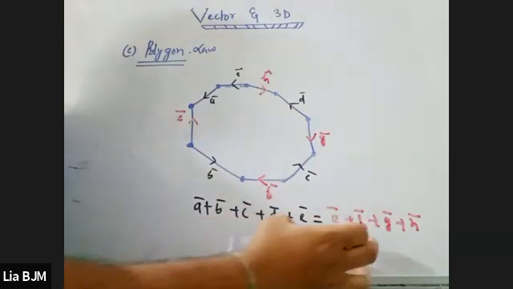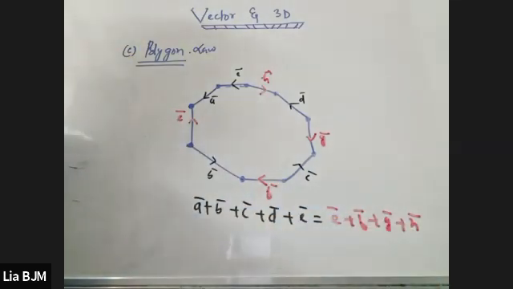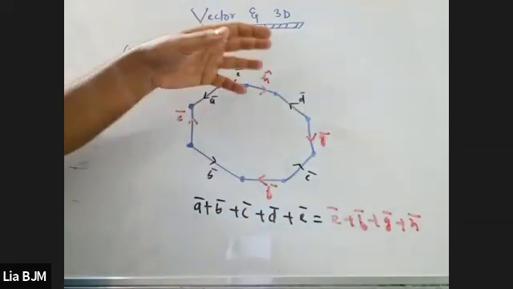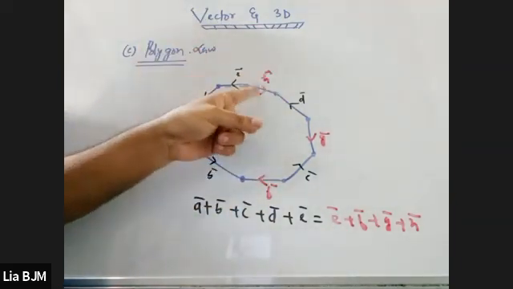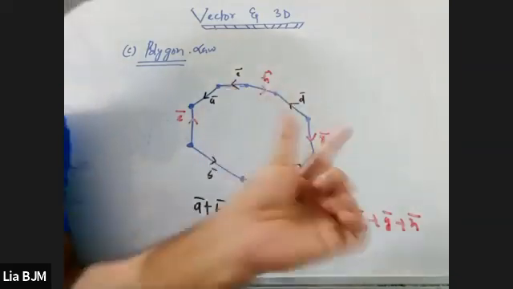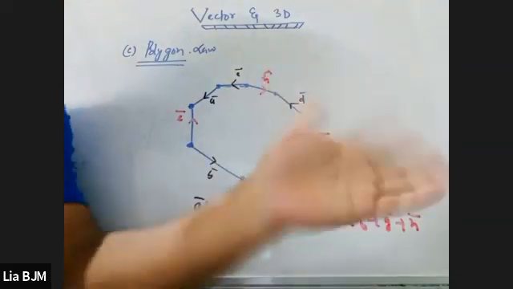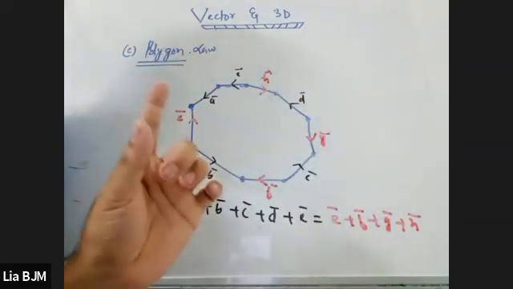Understand? So we can write this is the resultant of this one. Clear? Now along with this concept, let me tell you one more thing. In this particular polygon, if everything is having the same direction and only one has a different direction, that single one will be the resultant for all of the others. Is it understandable? Clear?